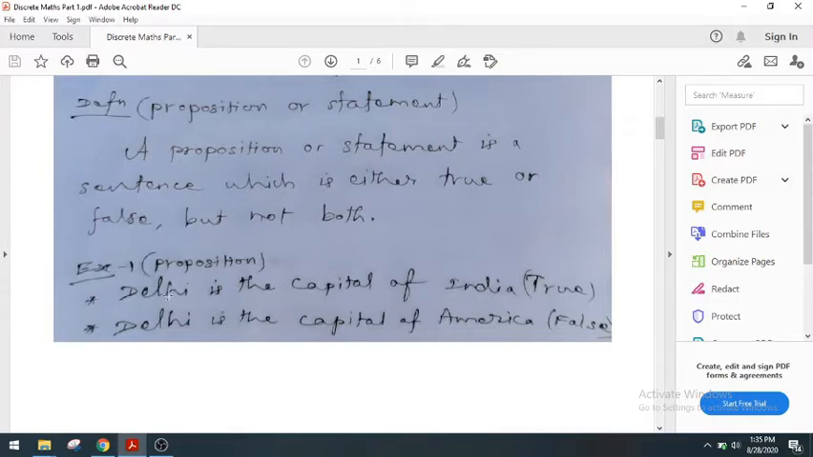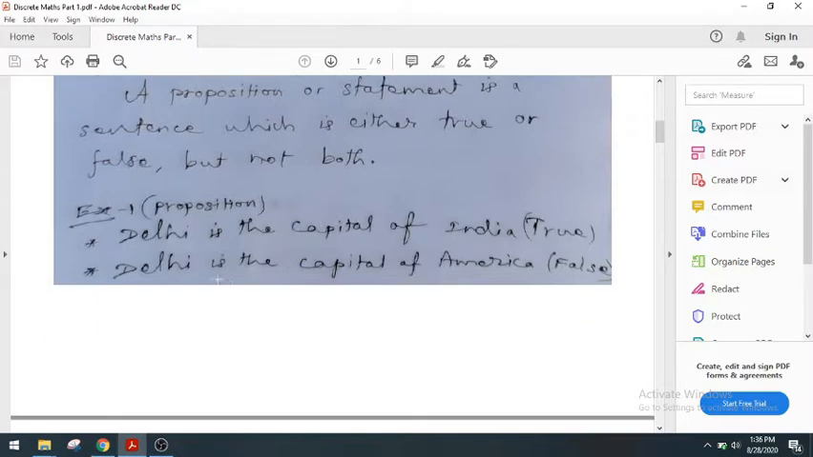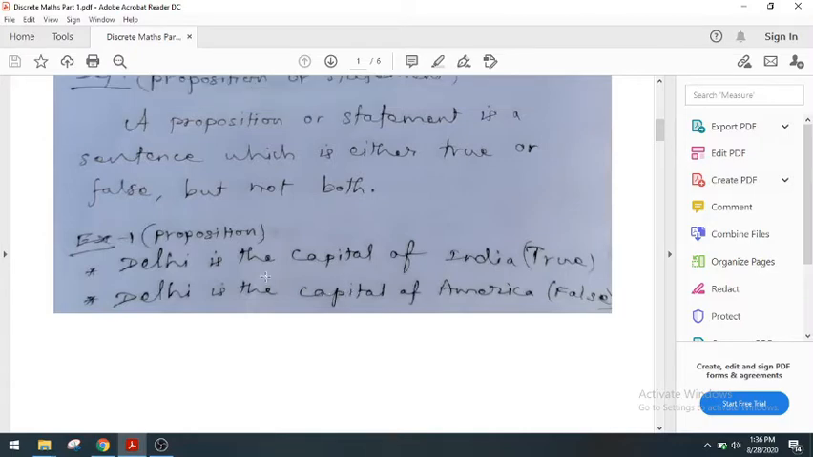For example, Delhi is the capital of India. Of course, it's a true sentence. Therefore, it's a proposition. Delhi is the capital of America. In fact, it's a false sentence. Therefore, it's again an example of a proposition.